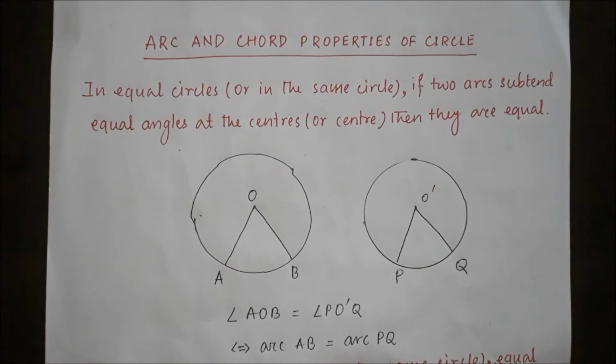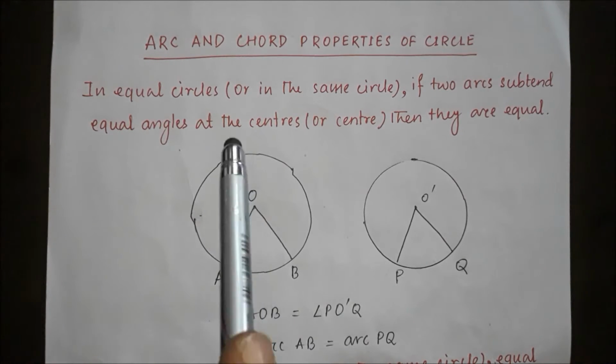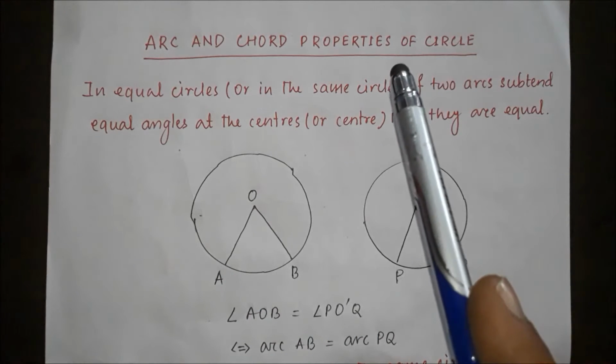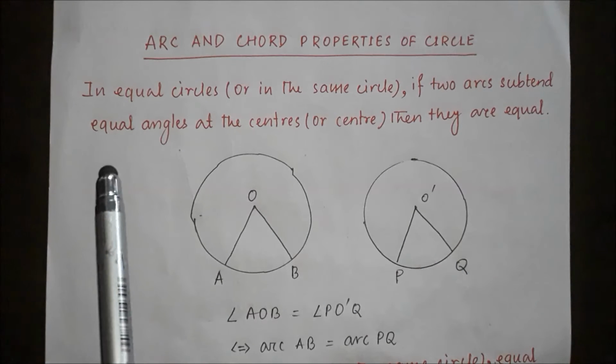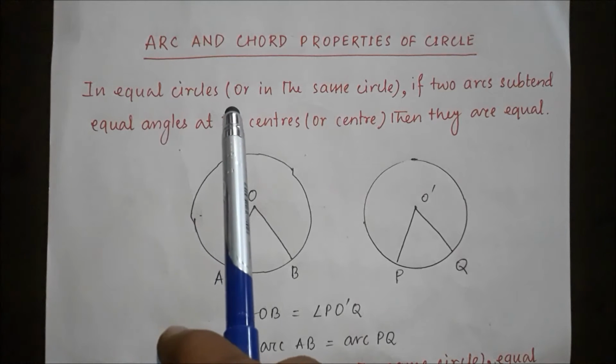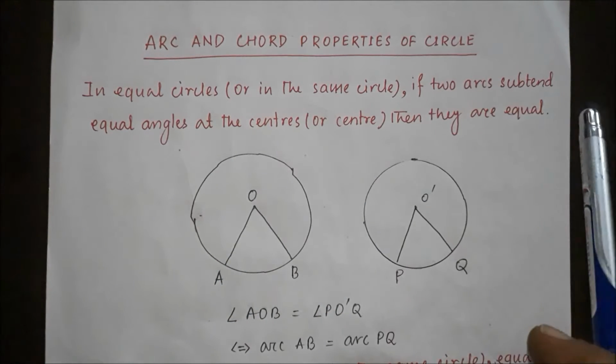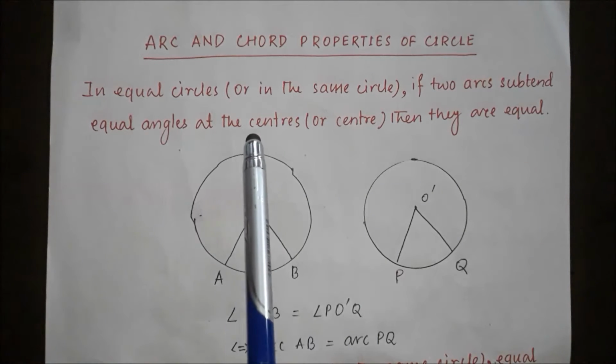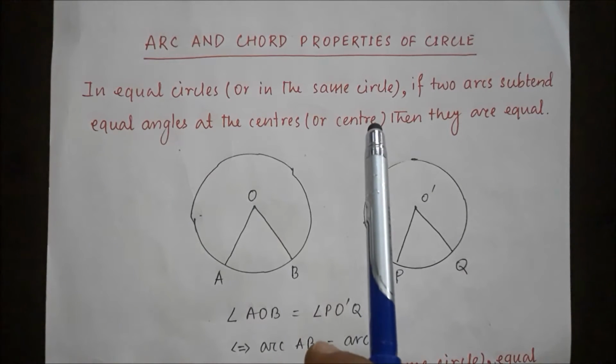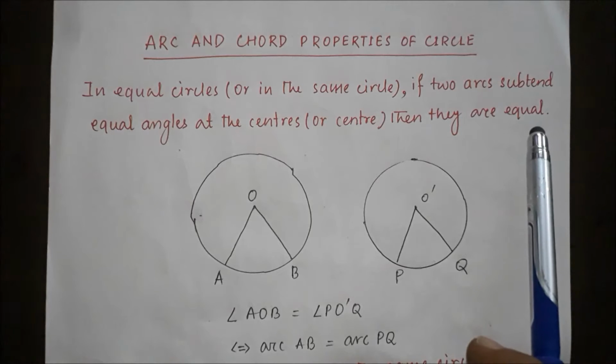Hello students, today in this video I am going to explain arc and chord properties of a circle. The first thing you need to know: in equal circles or in the same circle, if two arcs subtend equal angles at the center or centers, then they are equal.